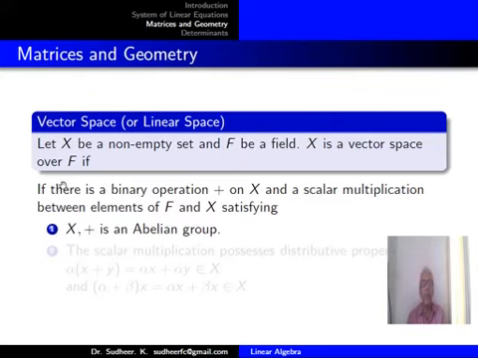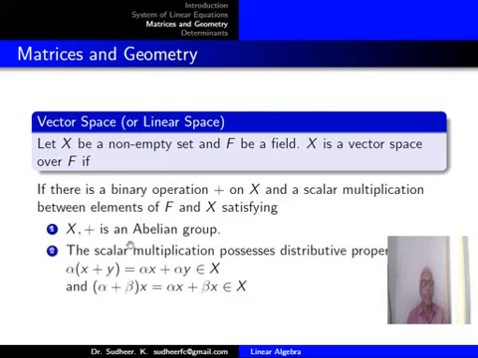X is a vector space over the field F if the following are satisfied. There is a binary operation plus on X and a scalar multiplication between elements of F and X satisfying: X with plus is an abelian group, a commutative group.